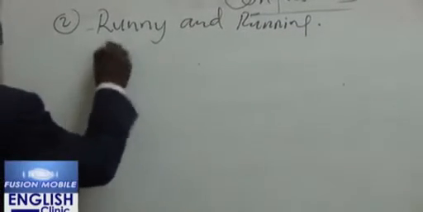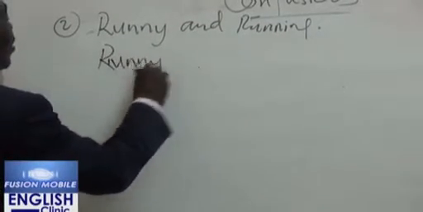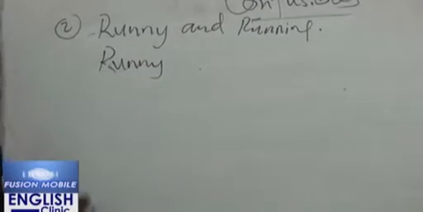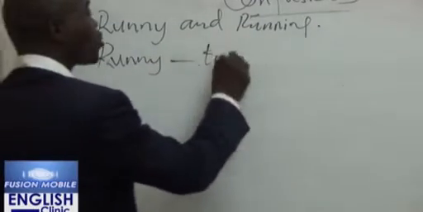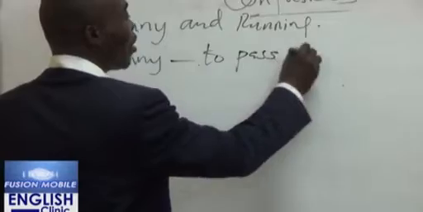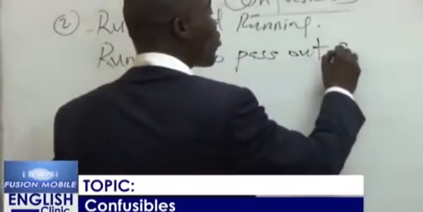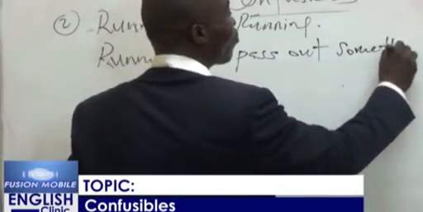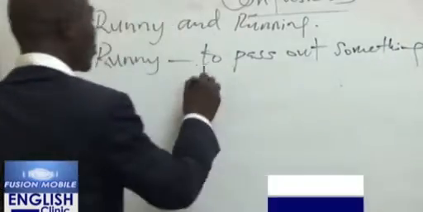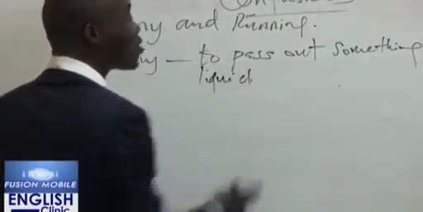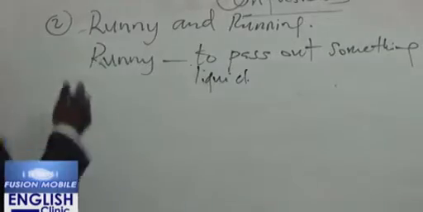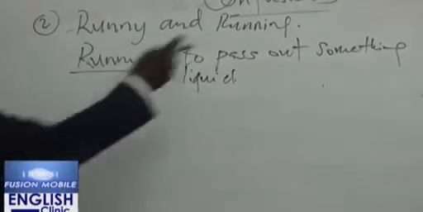Runny, R-U-N-N-Y, means to pass out something liquid. So I can say, I have a runny nose. Not running.